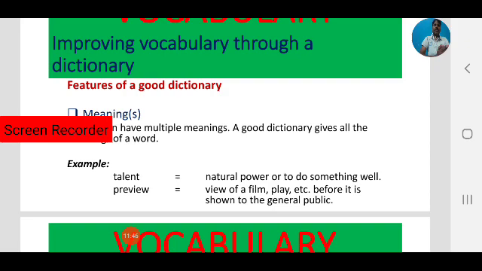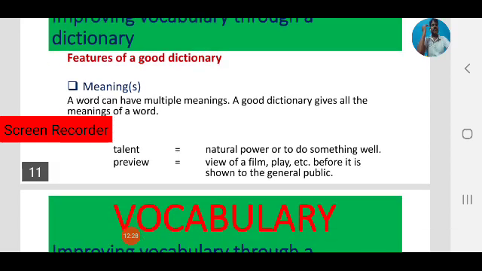Preview: a view of a film, etc., before it is shown to the general public. That is the meaning of preview, like movie previews. In a dictionary, the first feature is alphabetical order, a common feature of every dictionary. The second is that we can find meaning or meanings in a dictionary. Some words have more than one meaning, and in a good dictionary we can find all the meanings. That is another feature.